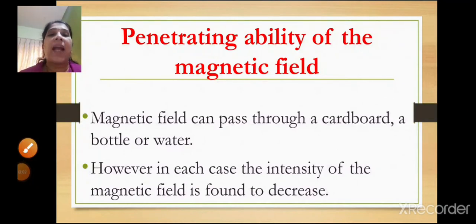So the magnetic field can pass through cardboard, a bottle or water. But in each case, the intensity of the magnetic field is found to decrease, right? So as I told you, the magnetic field can pass through cardboard, bottle or water, and this property is called the penetrating ability of the magnetic field.